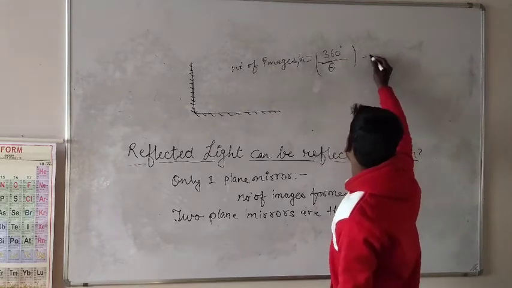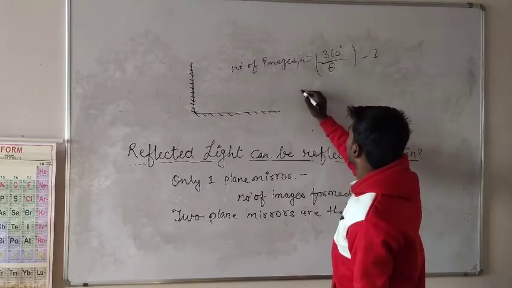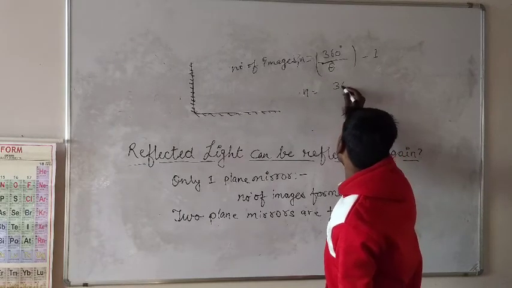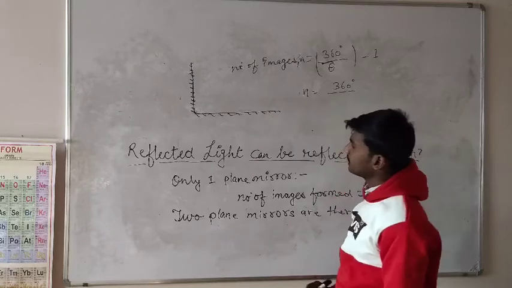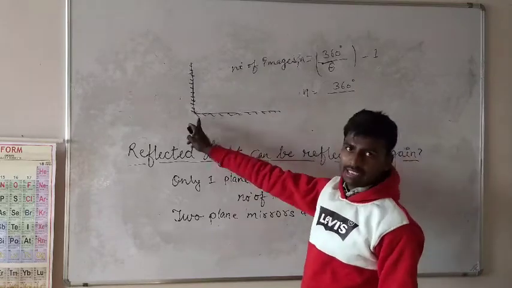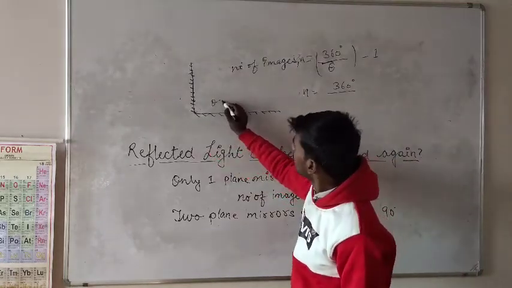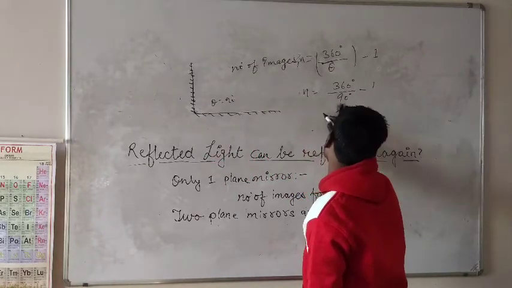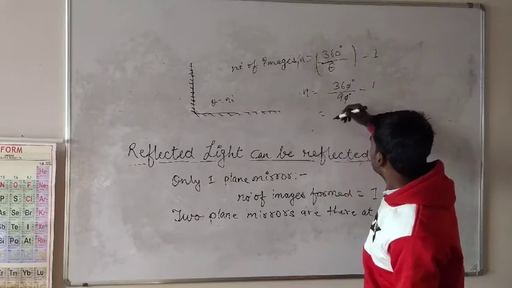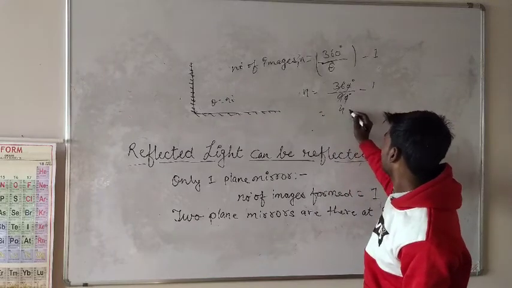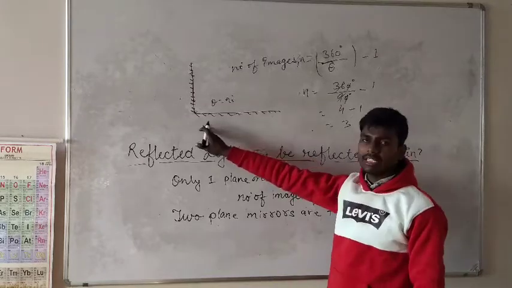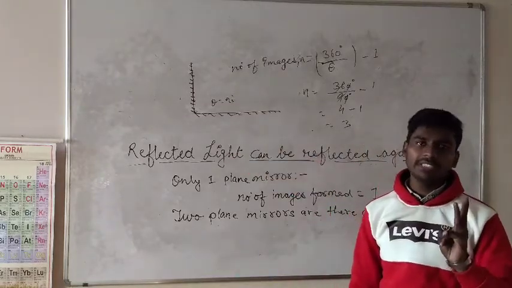Can you tell me what the angle theta is? Yes, very good, 90 degree. So I am writing here 360 degree divided by 90 degree, minus 1. So 0 and 0 cancel, 4 times, 4 minus 1 is 3. It means in this case you will get 3 images.